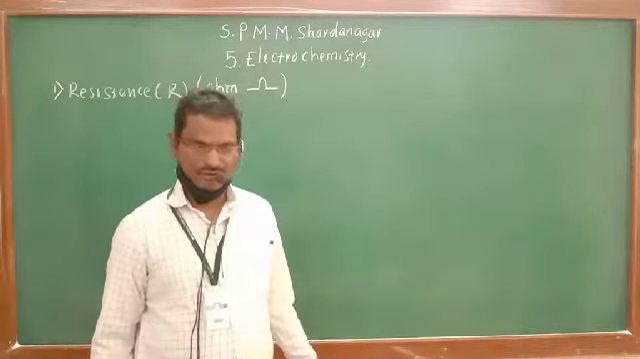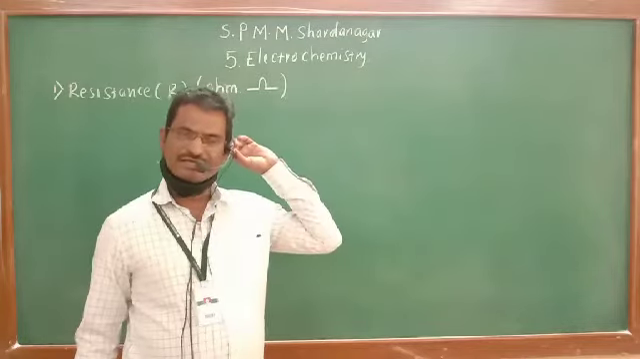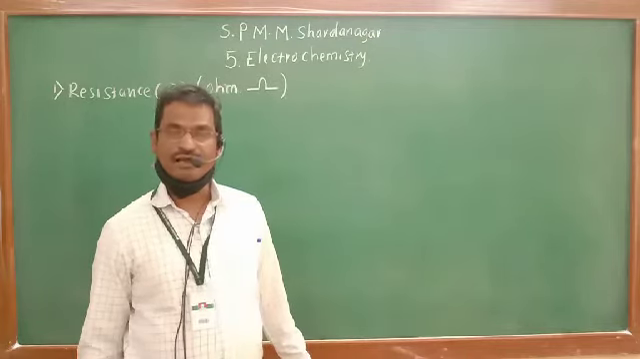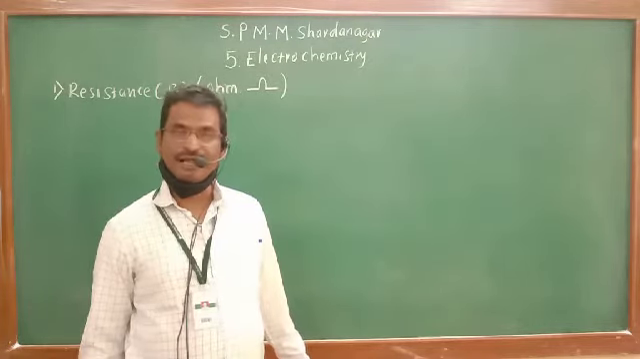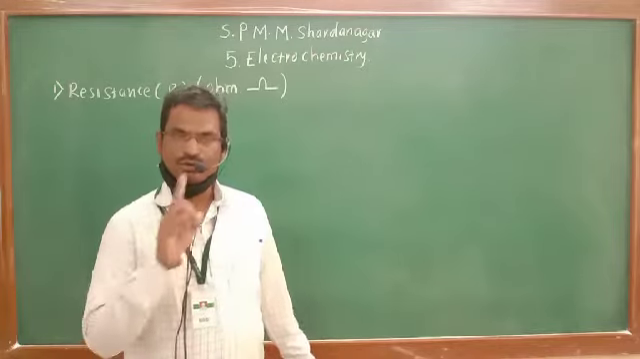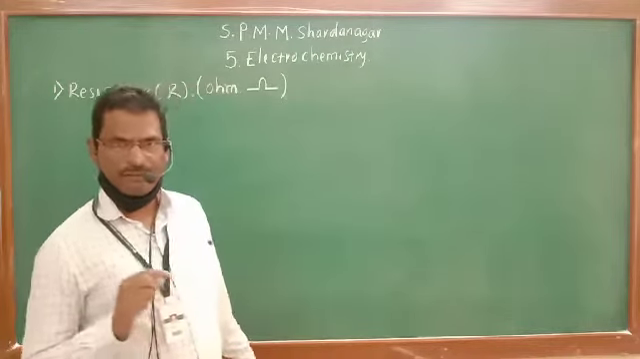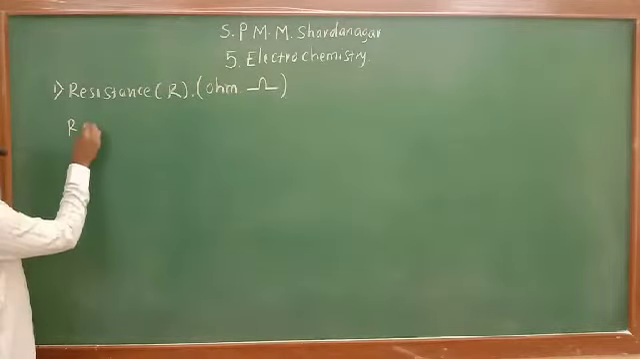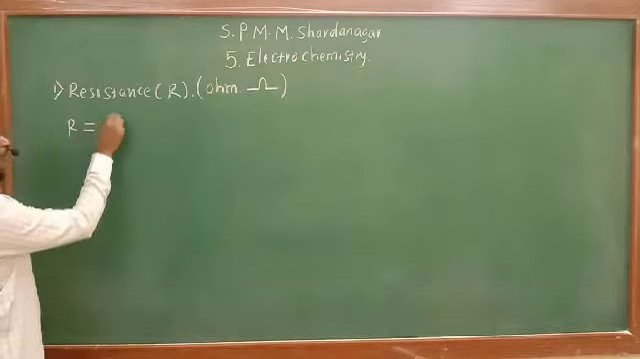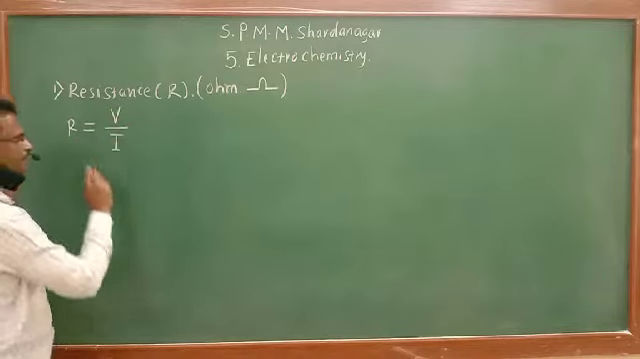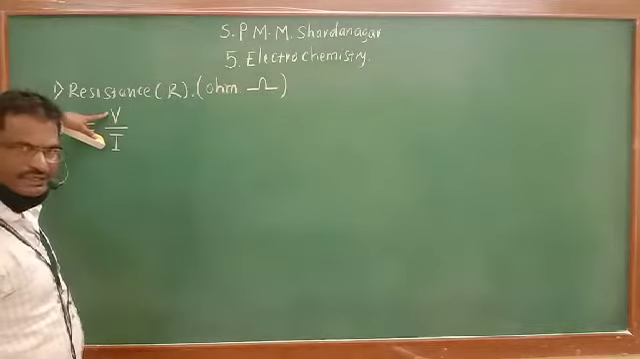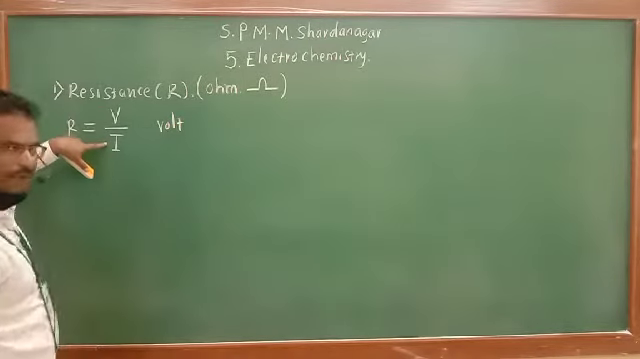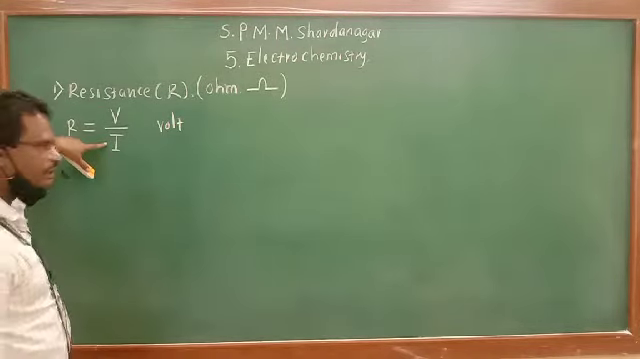What is that Ohm's law? According to Ohm's law, resistance of a conductor is the ratio of potential applied across the conductor to the current strength passing through that conductor. So resistance R will be equal to V upon I, where V is potential in the volt, divided by current strength in ampere.